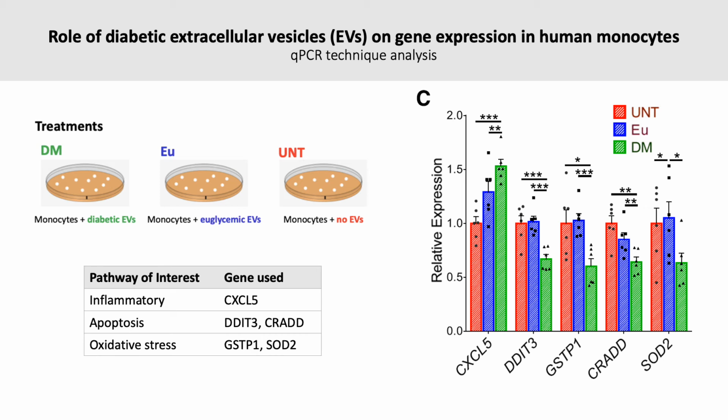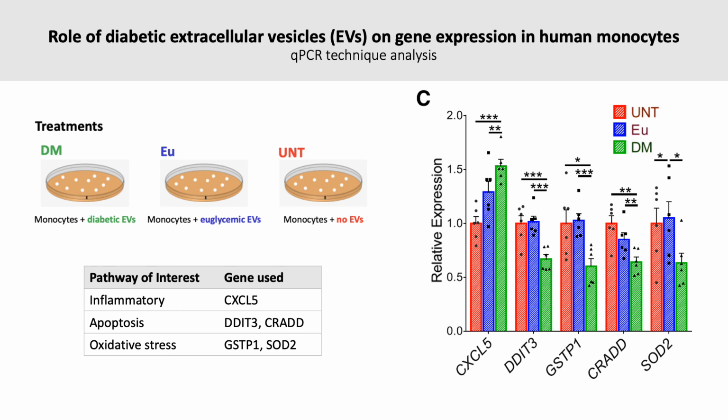In the discussion, the authors suggested that the changes in inflammation, oxidative stress, and apoptosis pathways stem from the preferential internalization of diabetic EVs in monocytes. So the upregulation of the gene involved in cytokine secretion could explain the increased inflammation seen in diabetes. Also, the decrease in apoptotic gene could lead to impaired monocyte apoptosis, interfering with monocyte differentiation in diabetic patients.